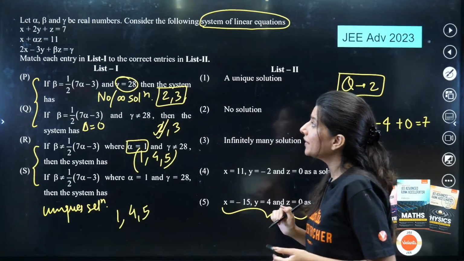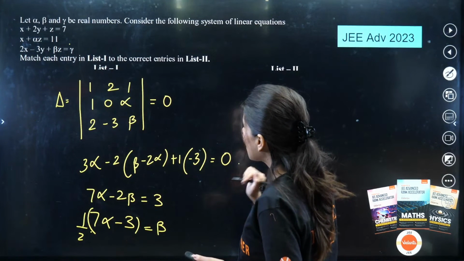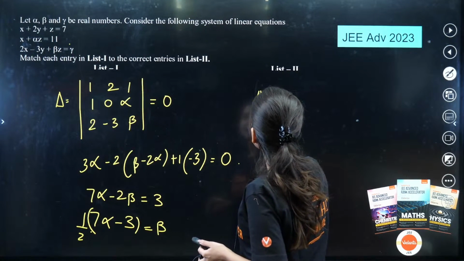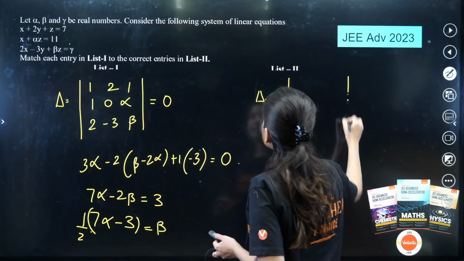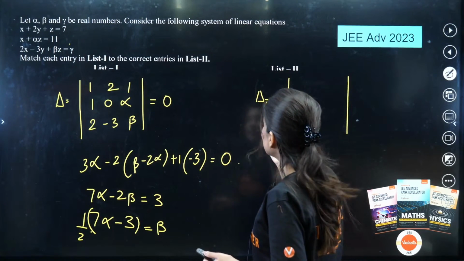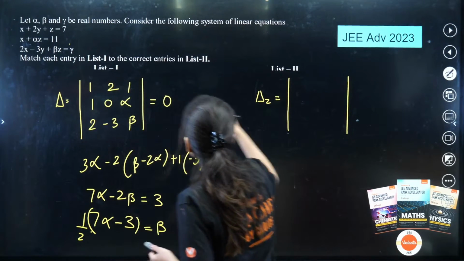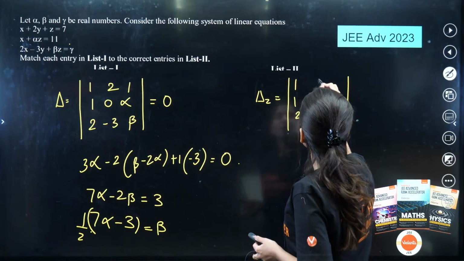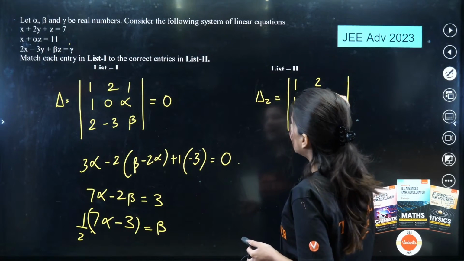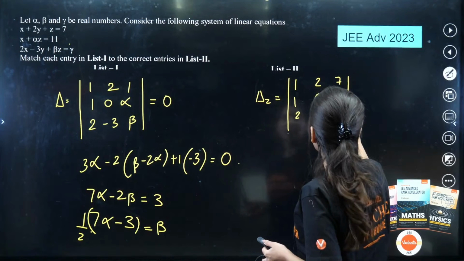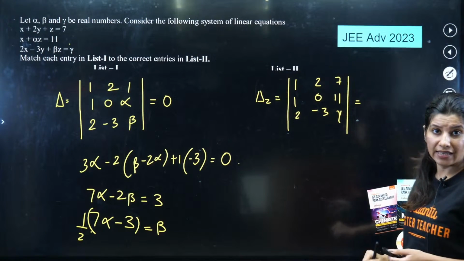What does gamma 28 mean? So if I talk about gamma 28, let us calculate del z. For del z, what we need to do is, these two things will be same, 1, 1, 2, 2, 0, minus 3, and this is 7, 11 and gamma. Let us calculate this.